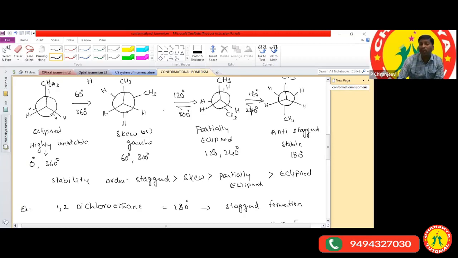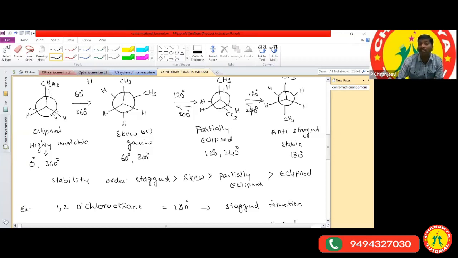Sir, there is one more word for us: torsional strain. What is meant by torsional strain? Sir, the repulsion between two atoms. What repulsions are there in between two atoms? That is called torsional strain.